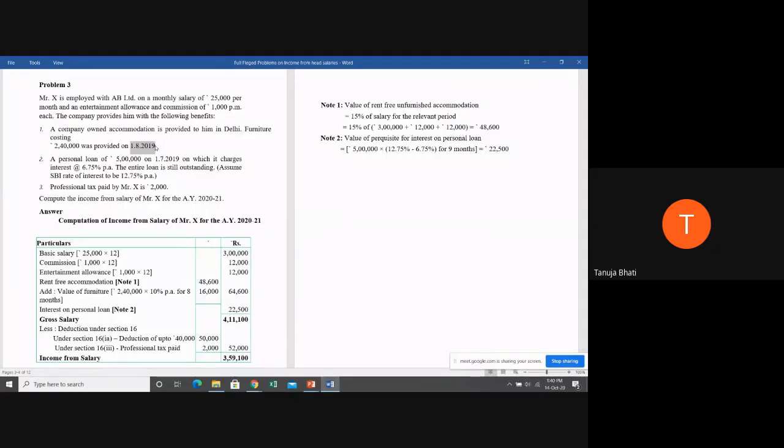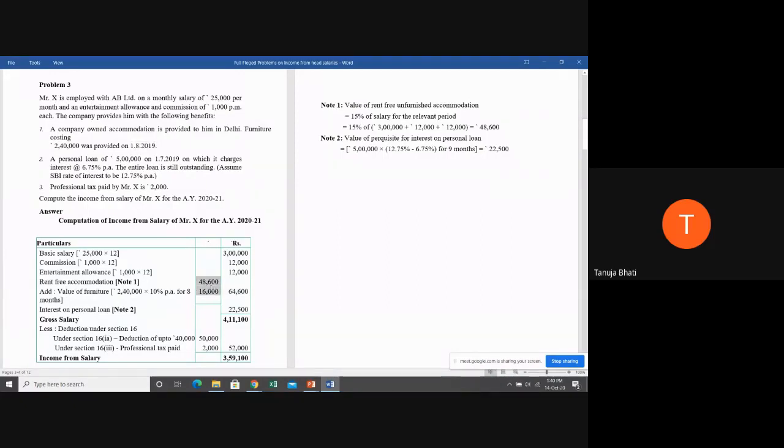For the complete month of August. 8th is August, 9 September, 10 October, 11 November, 12 December, January, Feb, and March. So total 8 months he is using the furniture. So 2,40,000 into 10% for 8 months, you get 16,000.